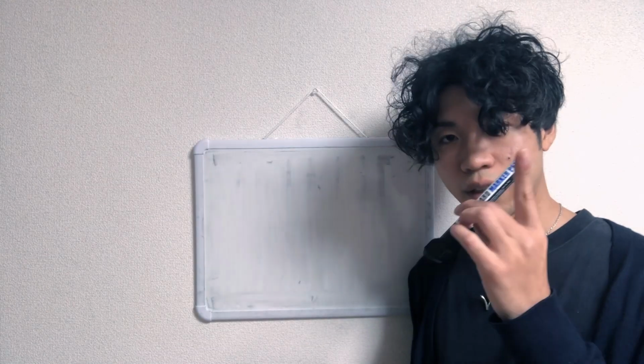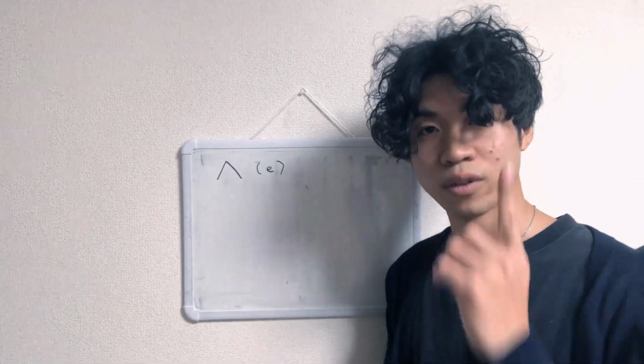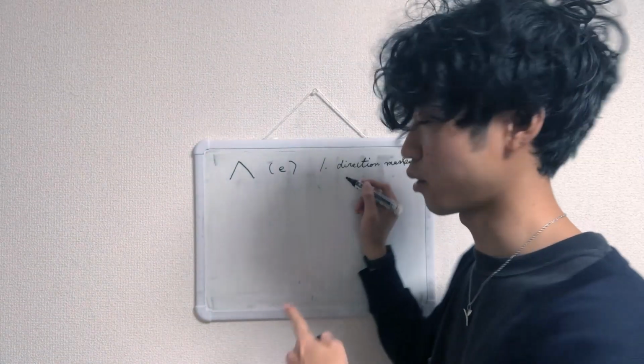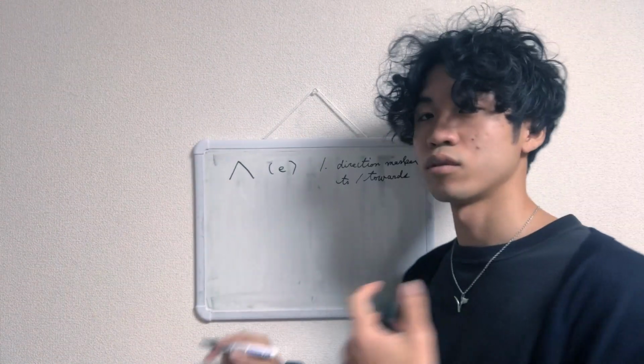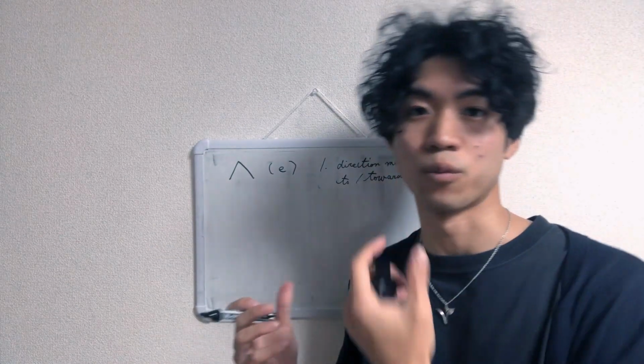Today we're gonna learn the e particle. This is read as e. There's one usage, direction marker. In other words, to or towards. Some action proceeds to somewhere, or something, or someone even.